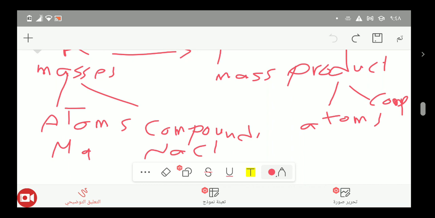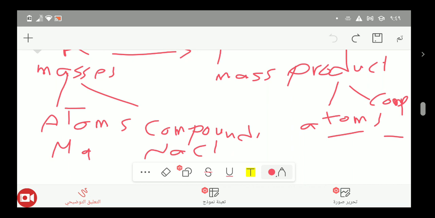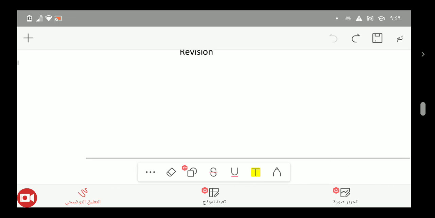You have to find their mass or weight. So let's talk about the mass of atoms.